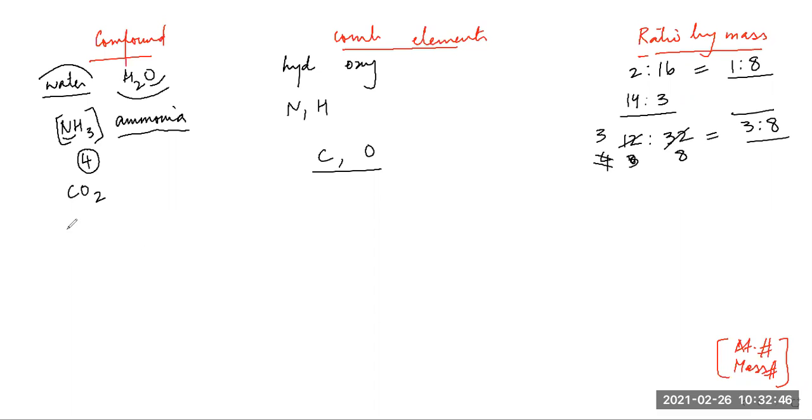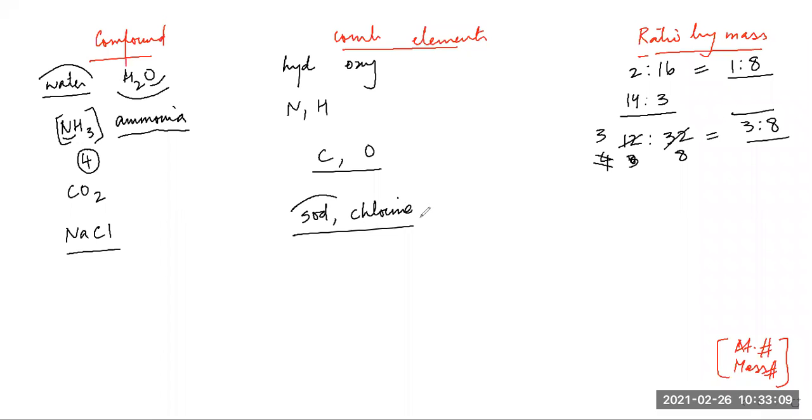So students, what about common salt? NaCl, the combining elements are sodium and chlorine. How will we find out the ratio by mass? Find the atomic mass of sodium.